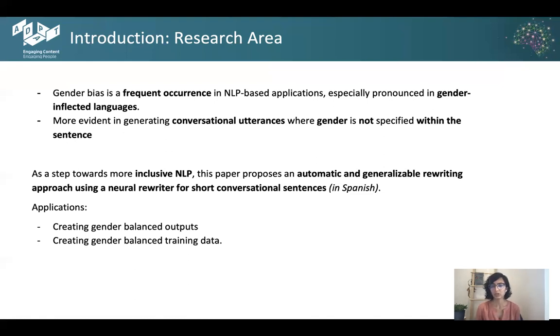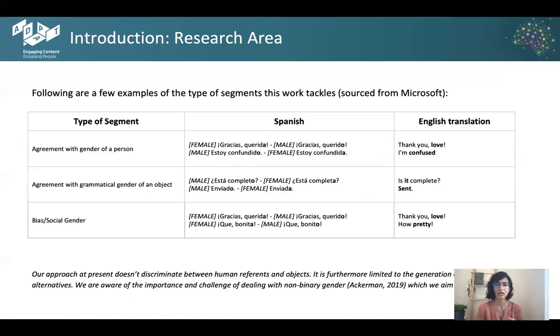As I mentioned, the language and focus for this research paper was Spanish, but while developing the approach, we kept in mind that the linguistic tools and knowledge were at a minimum so that it was easily applicable to other languages. Just a few examples of the kinds of sentences we were dealing with in Spanish over here that were sourced from the Microsoft data. One was grammatical agreement with gender of a person. There were sentences that had grammatical agreement with the gender of an object, and there were some sentences that had gender bias due to some social norms.